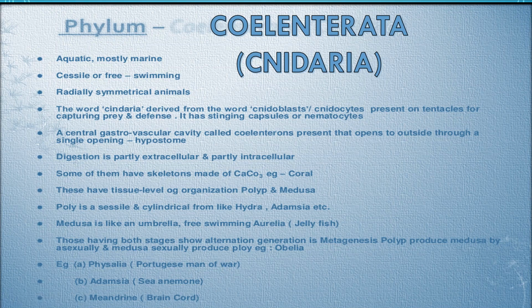Now, the word Cnidaria is derived from a cell present in their body known as cnidoblast cells. These cnidoblast cells are present in the tentacles. They are stinging cells. They can sting the prey and they use it as their defense.